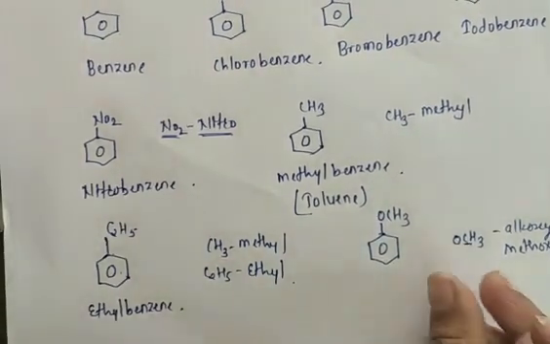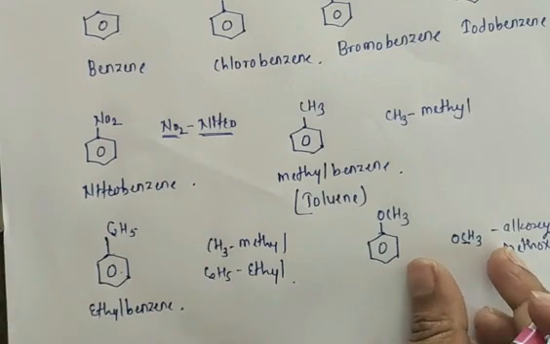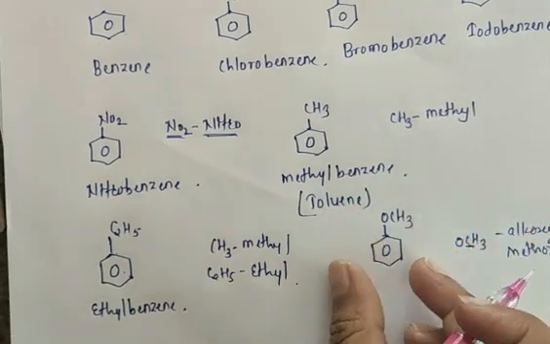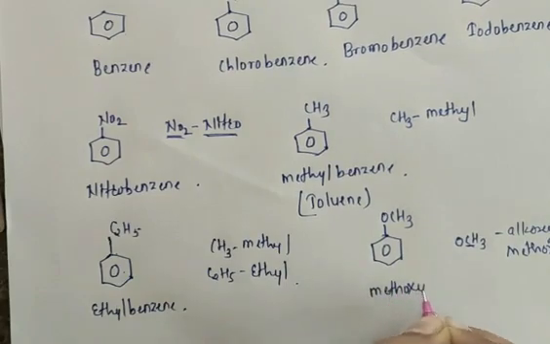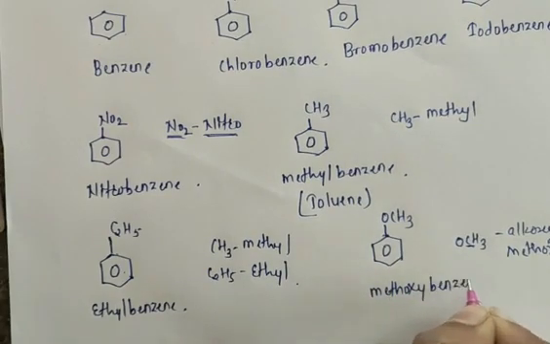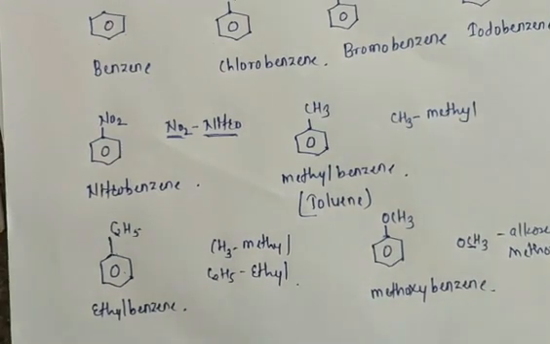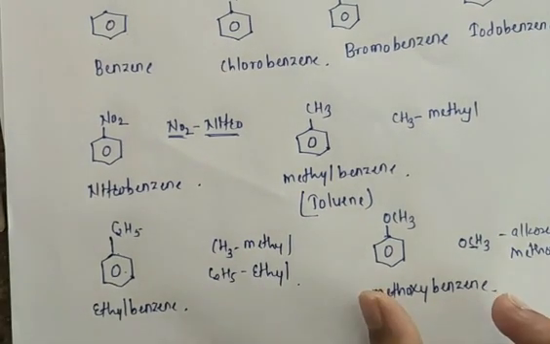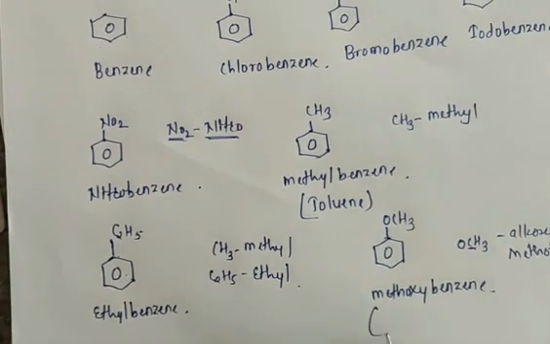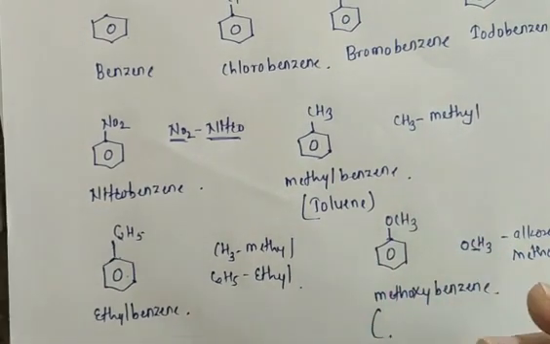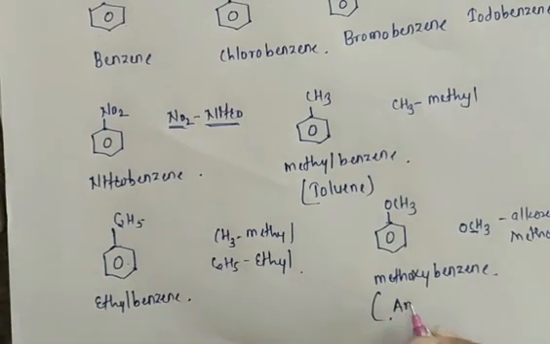Now this methoxy group is attached to the benzene ring, so there is a formation of methoxybenzene. The IUPAC name for this organic compound is methoxybenzene. One more thing, this methoxybenzene we also call anisole.